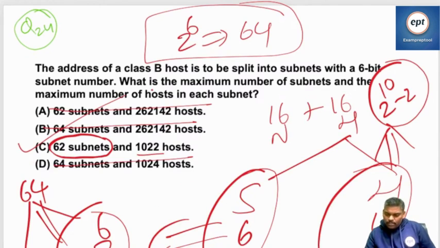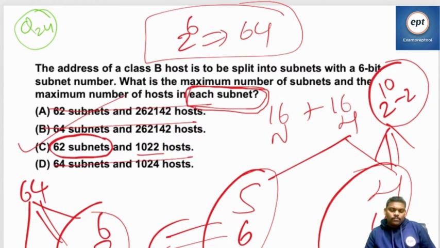Well, I will try once. See this one. What is the maximum number of subnets and the maximum number of hosts in each subnet? It is not there, right?